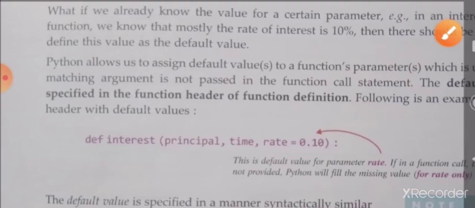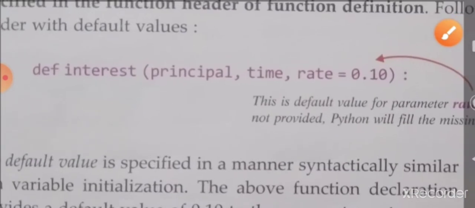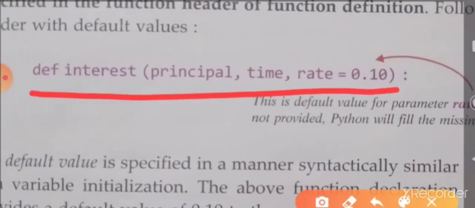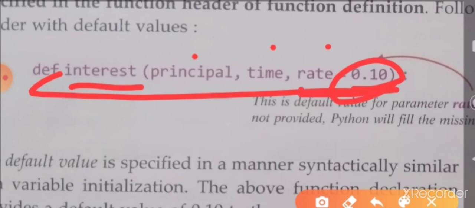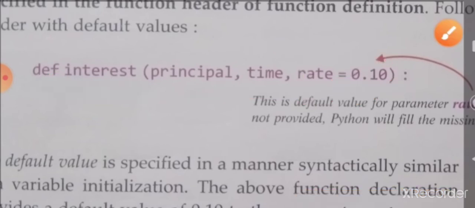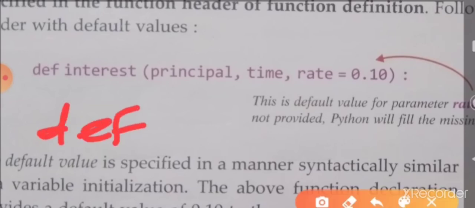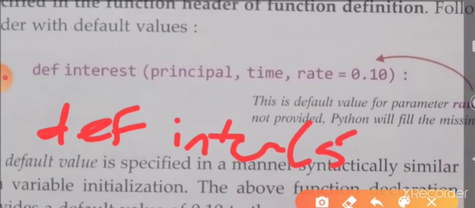That means, dear student, you can see one example here. Def is the function starting keyword, interest is the function name. There are 3 arguments: principal, time and rate. The value given for rate is 0.110. This is a default argument. Rate is a default argument. Now I am calling the function: interest, with principal 5, and time also 5 as the value.